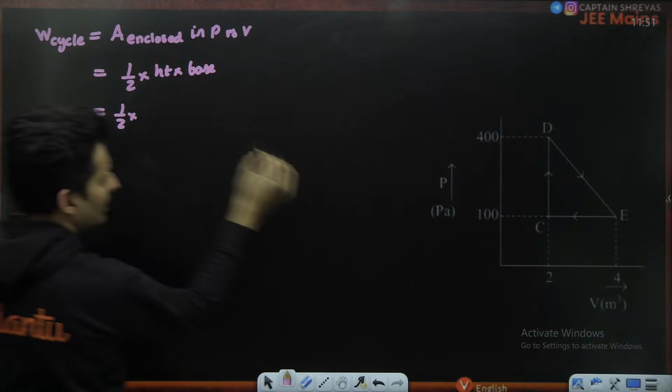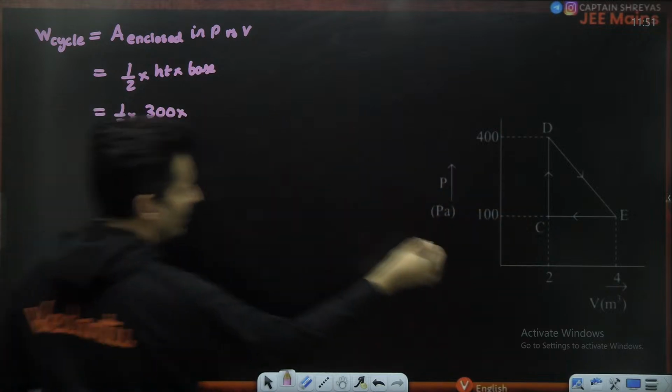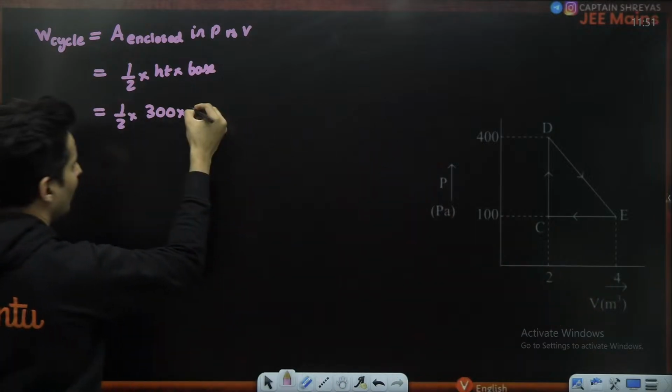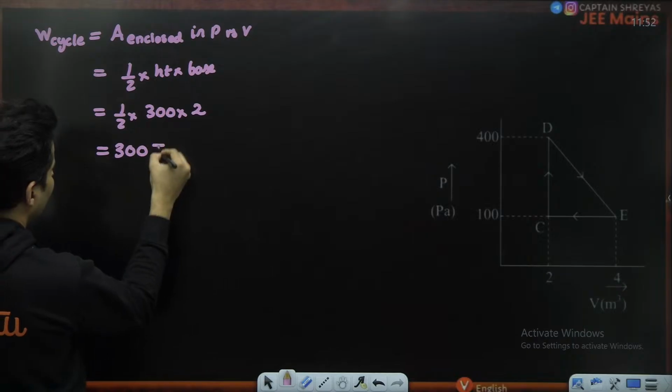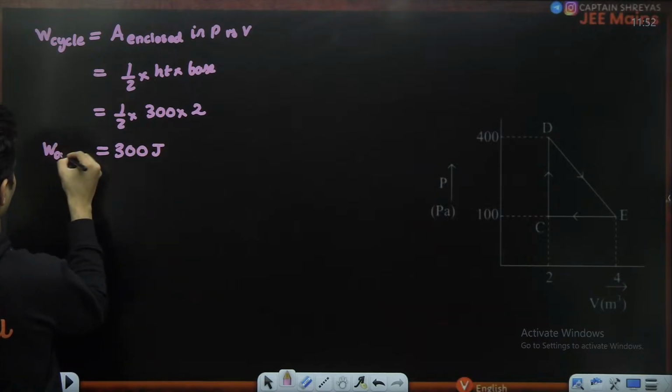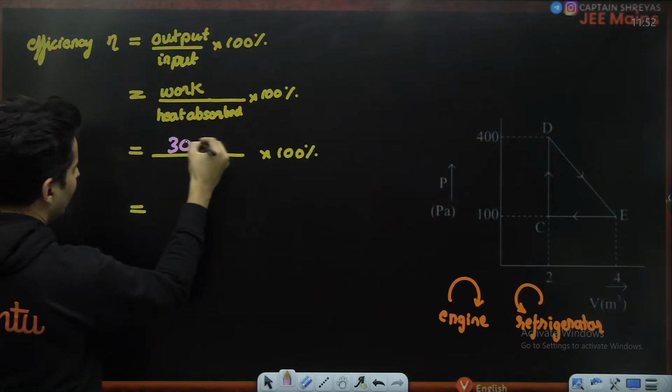So what is the height? The height is 400 minus 100, which is basically 300, and the base is 4 minus 2, so obviously it is going to be 2. So 2 cancels. So it is nothing but 300 joules. So that is the work done in that entire cycle. So first of all, I'll put 300 over here.